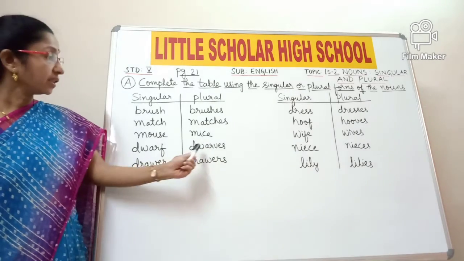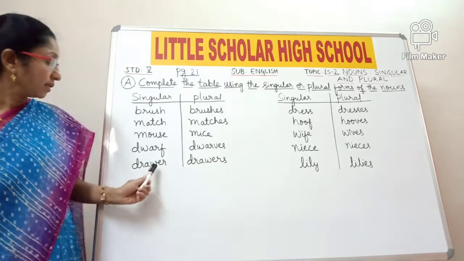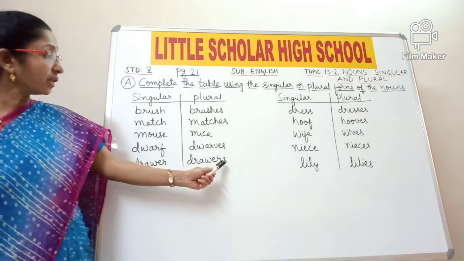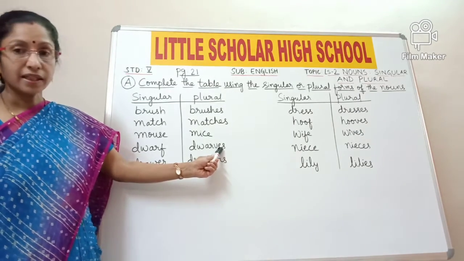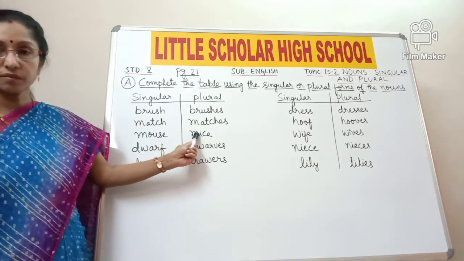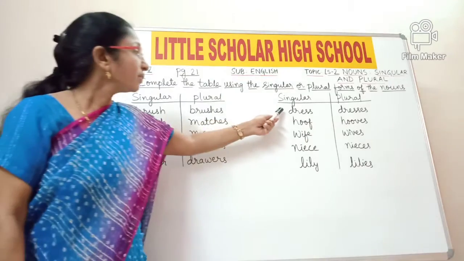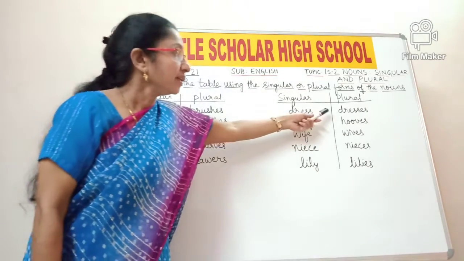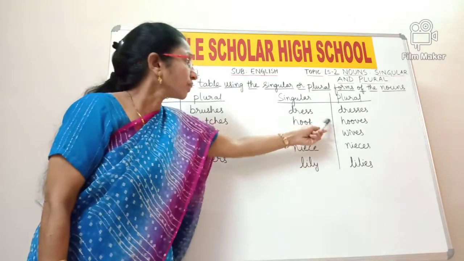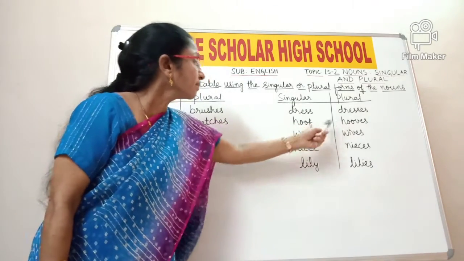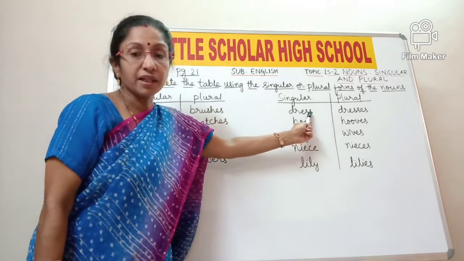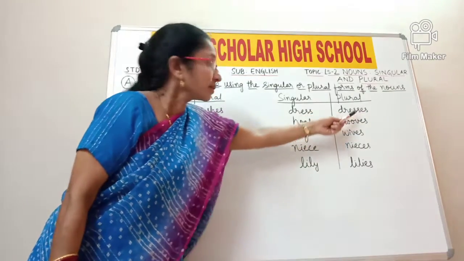Dwarf is singular. Dwarves is plural. Drawer is singular. Drawers is plural. So here you need to add s, here es, and here it's an irregular noun. So mouse changes to mice. Now coming to dress. Dress is singular. Dresses is plural. Hoof is singular. Hooves is plural. F is replaced with ves. And here, since it is ending with double s, you have to add es.